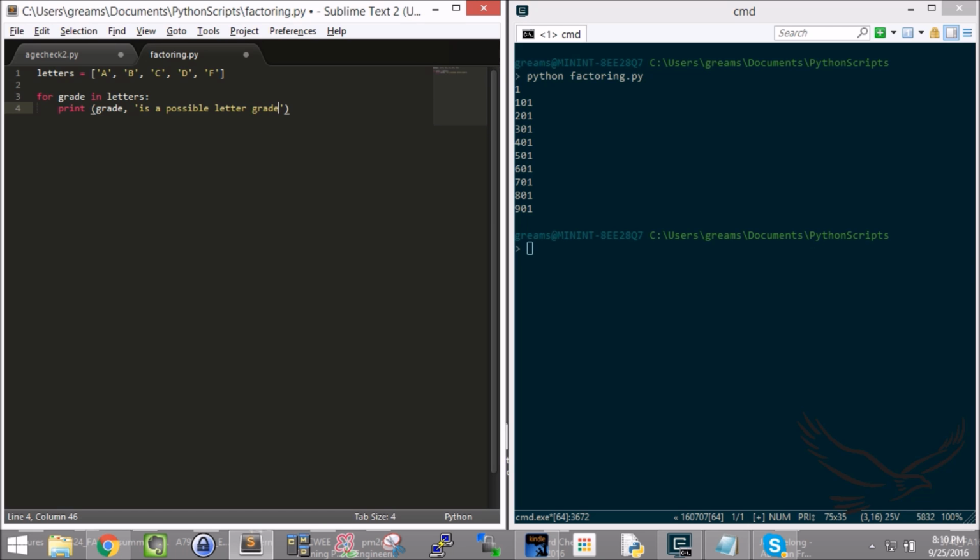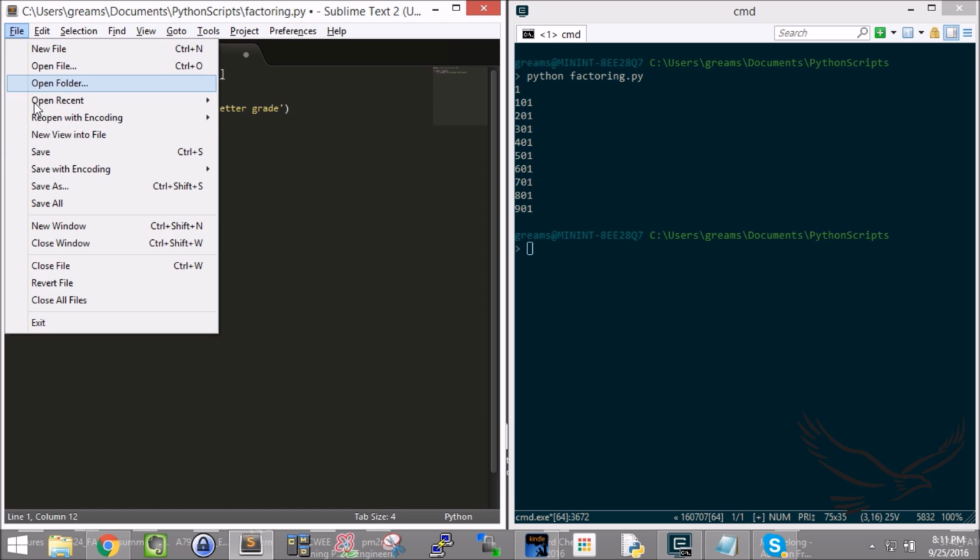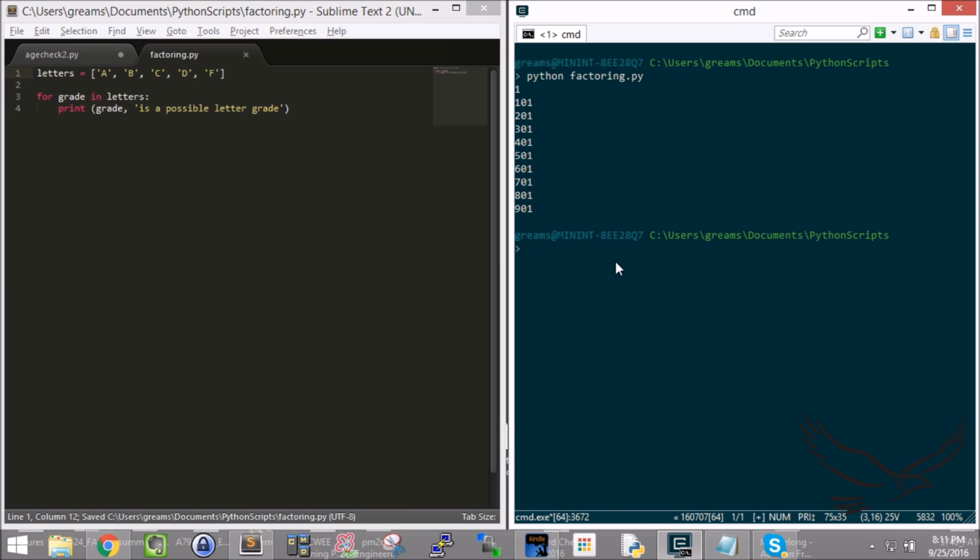So let's walk through what we think this is going to do. I've got a group of letters here in a list format, A through F, and I'm saying that for grade in letters, print grade, and I'm going to go through this entire list one by one. I'm going to print each of these one by one, and we'll see what happens. So I'm going to save this, and let me run my program.